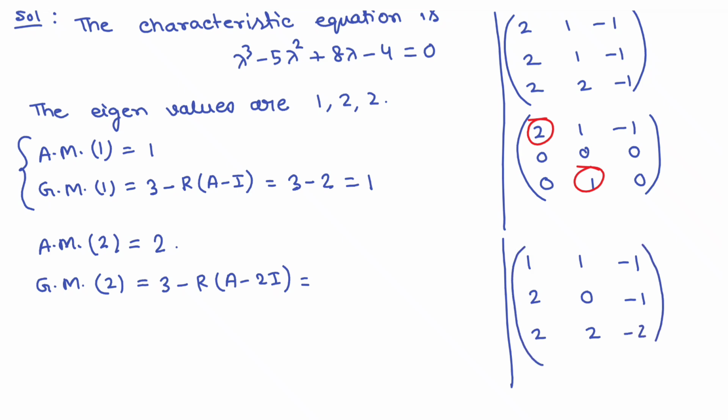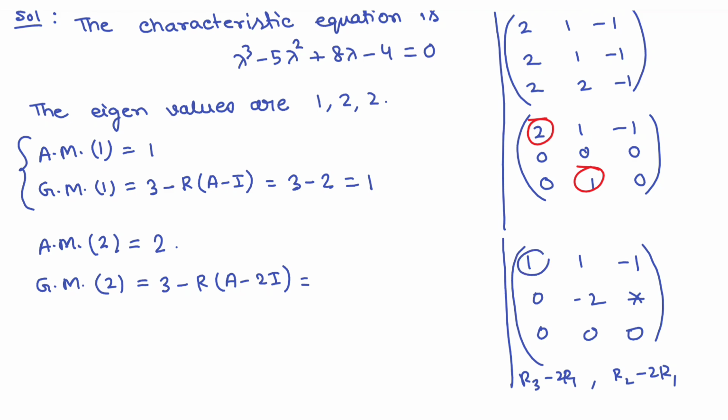Now if you operate on this, R3 minus 2R1, the last row will be 0. And R2 minus 2R1 gives 0, then minus 2, and some non-zero element.